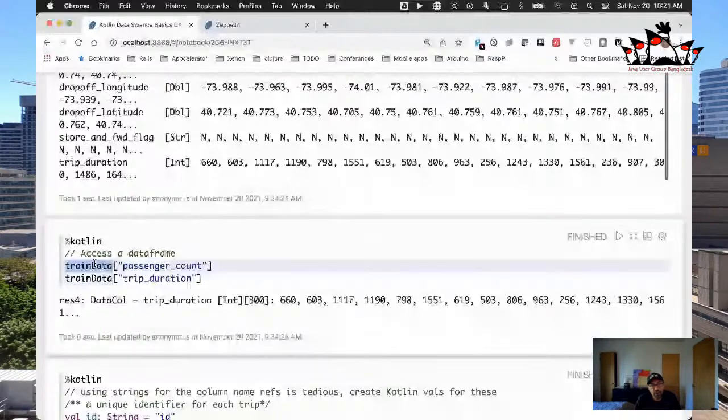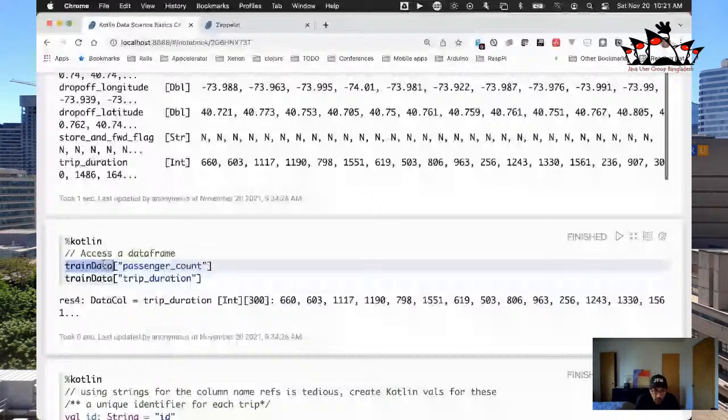All right, and what I've done here is I've just printed out a few things, or how we access a data frame. So we can say, training data, go and get me the passenger count. Training data, give me the trip duration, etc. So let's comment this out actually. Let's clean this up and let's go rerun this. Okay, so if we run that, you'll see these are our trip durations. And if I comment this other line out, say what the passenger count was, it will give us everything in that column, not the row.